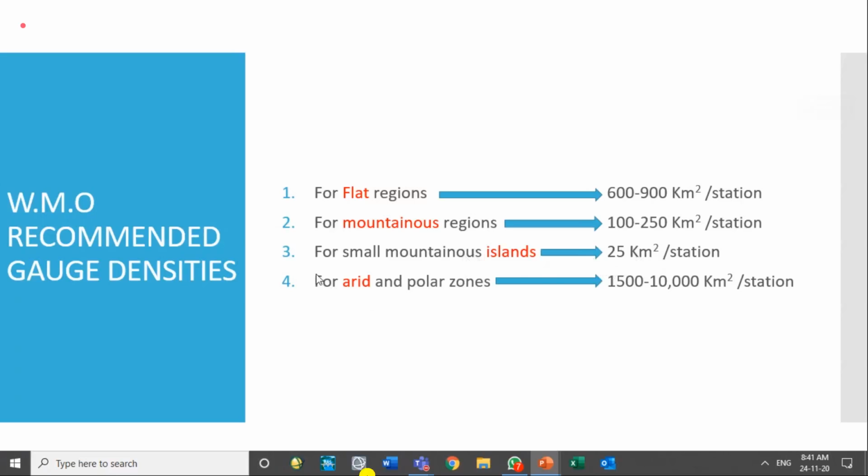If it is an area with very little rainfall, that is an arid zone. With respect to the climate, or with respect to rain and evaporation, regions are divided into different categories of aridity. If I say it in Urdu, it would be a dry area or a humid area.